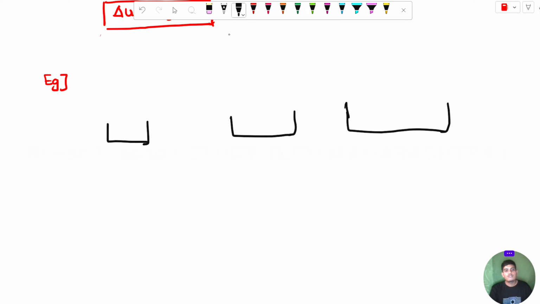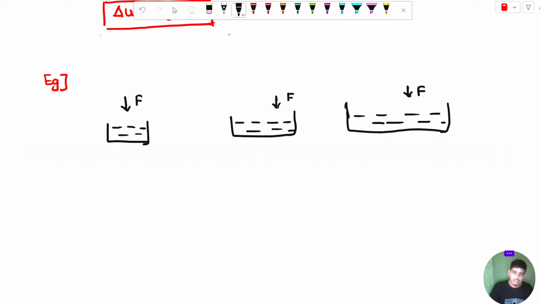If you fill them with water or any kind of material and apply some force from upward, you can easily see the difference in their internal energy.